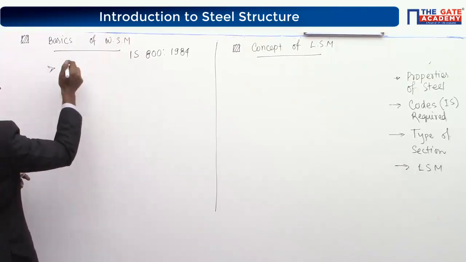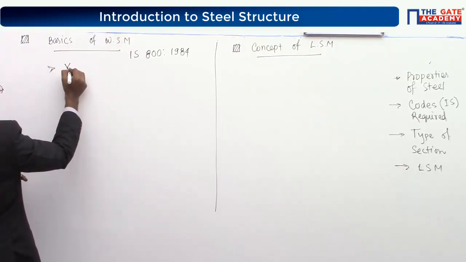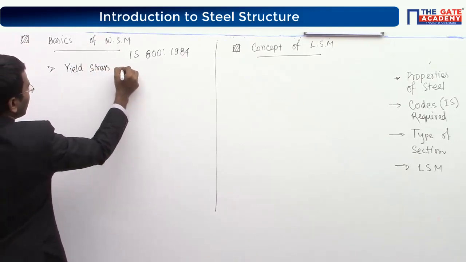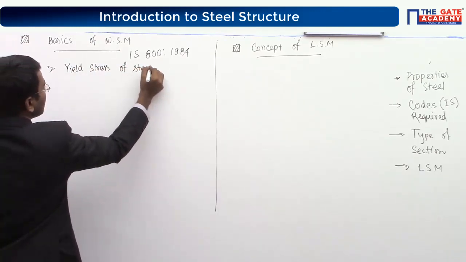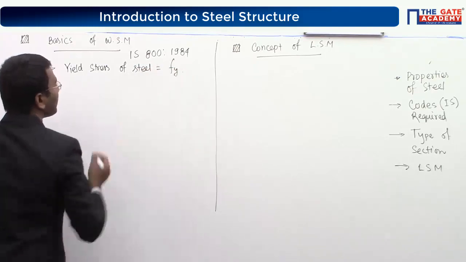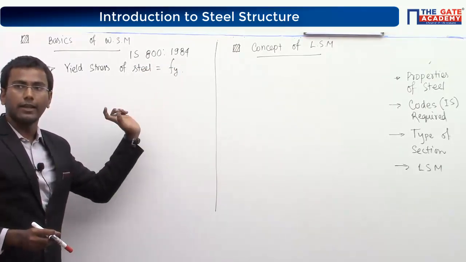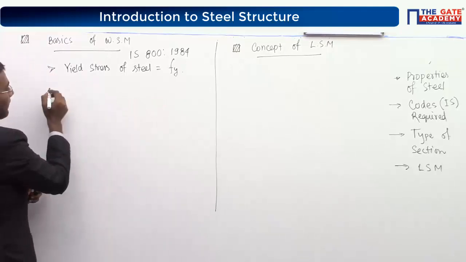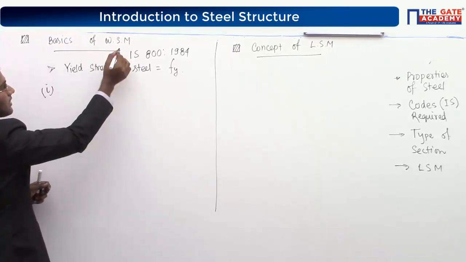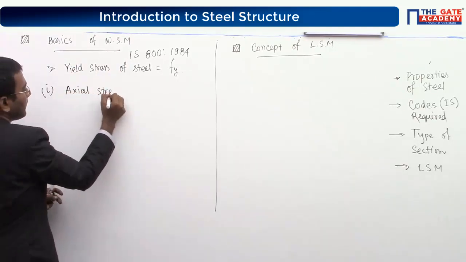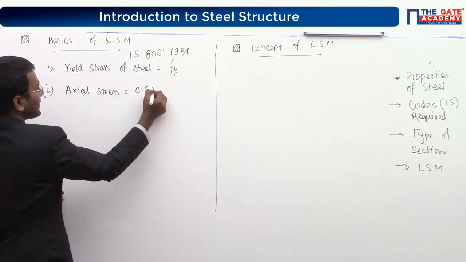If I talk about the yield stress of any steel which is used, equal to Fy. Yield stress which is used nothing but Fy. So for that given condition, working stress method says axial stress will be 0.6 into Fy.